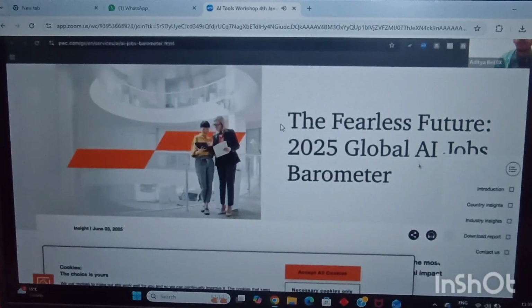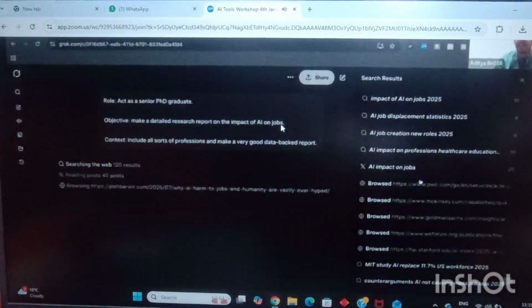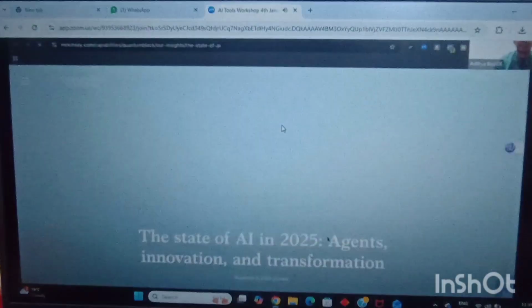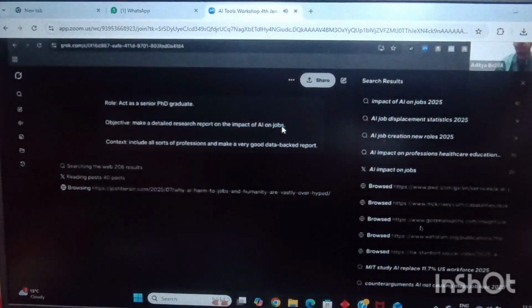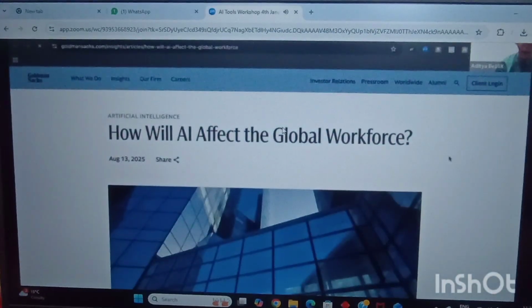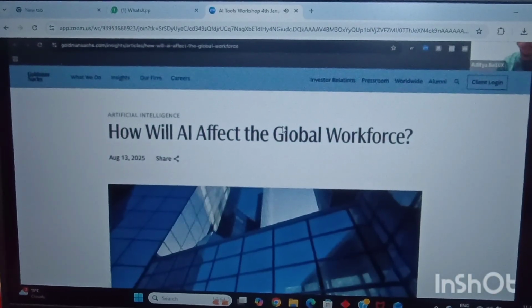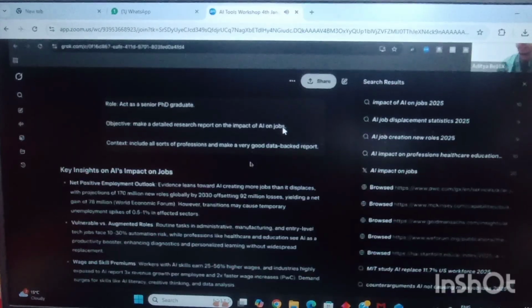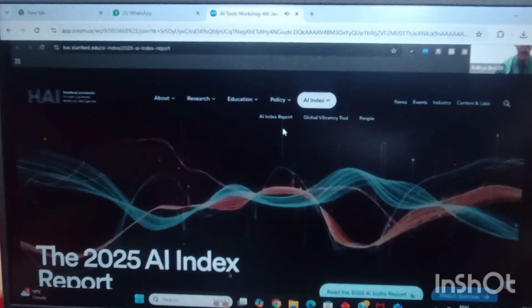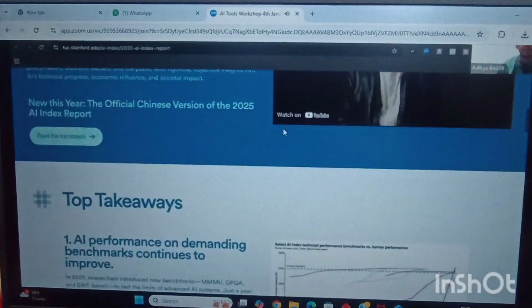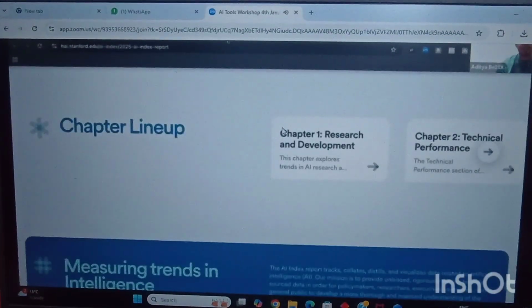You can see it over here. It is going through the 2025 Global AI Jobs Barometer. It is going through this McKinsey report on the state of AI in 2025, agents, innovations, and transformations. Then there is a Goldman Sachs report which says how will AI affect the global workforce, a detailed research report on that. Then there is this Stanford report, the 2025 AI Index report. It has gone completely via this particular report as well.